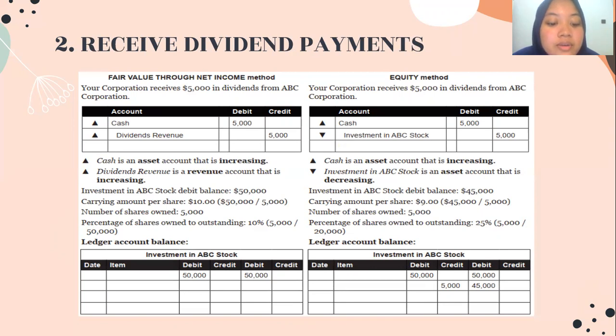The dividend revenue account is credited. In the equity method, dividend receipts are reported as a reduction of the investment account. Investing in a company with a significant ownership percentage results in a transaction that does belong to the corporation paying itself.